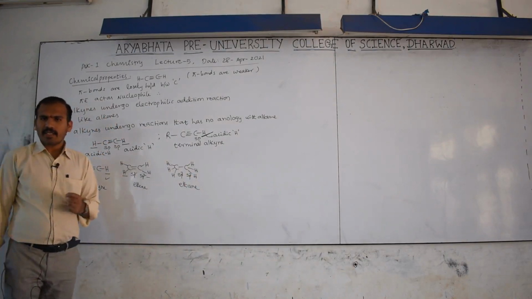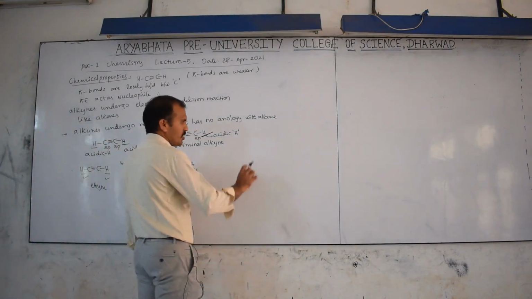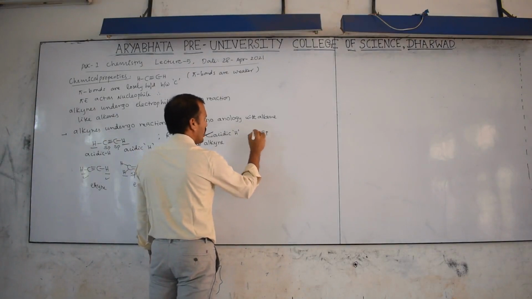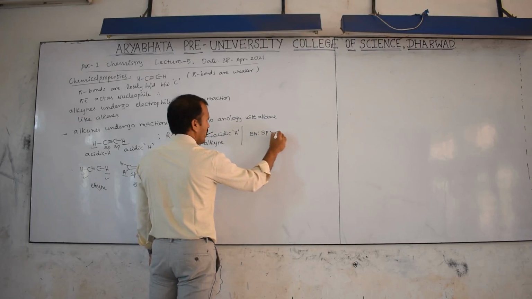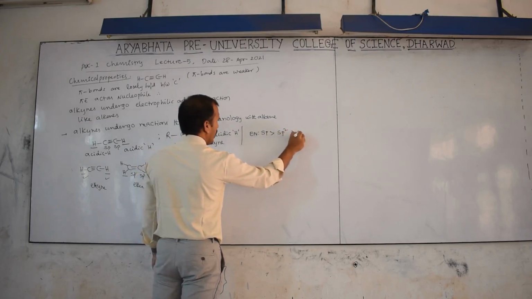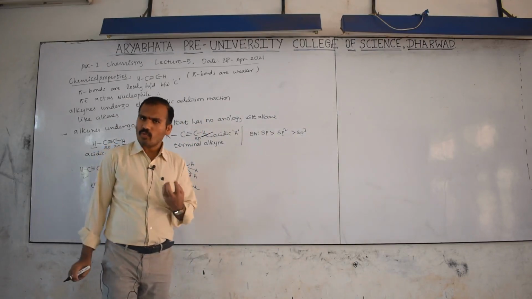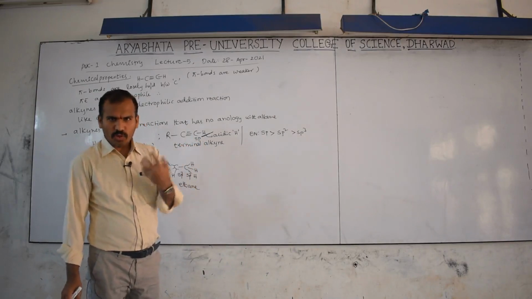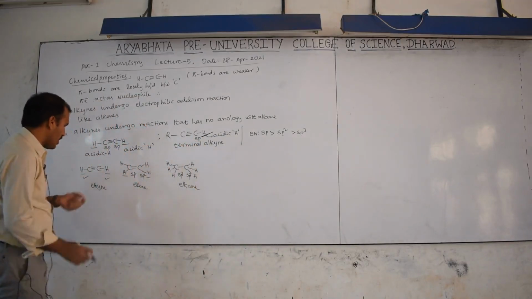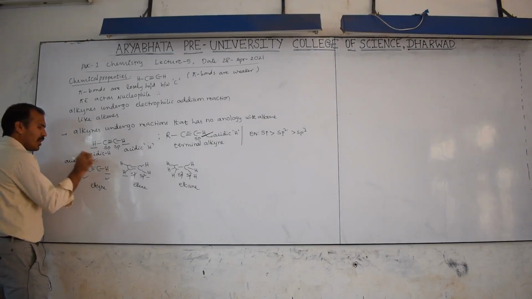S character increases, electronegativity increases, which I already explained in the first chapter. So electronegativity order is sp, then sp2, then sp3. More s character, more electronegative, so the carbon attracts electrons towards the nucleus, therefore acidic nature increases.